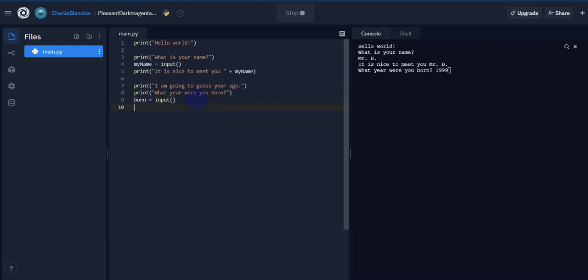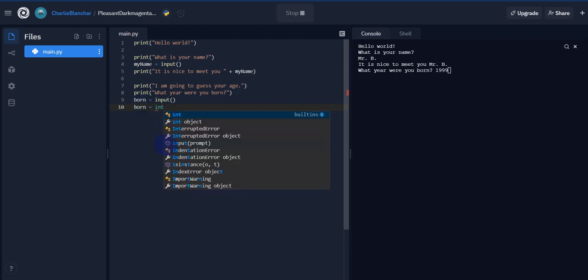So now what I need to do, so whenever someone types something into the console side of things over here, it's considered a string. So it's considered like a word, some letters. We're going to do some math. So we have to turn that string into an integer, which would be a number. So what I'm going to do is go ahead and define born a little bit more. So the user's going to put the input of the year they're born. Then I'm going to say that born is going to be an integer, so int. Int is used a ton in so many different programming languages to mean integer. Matter of fact, it may be all of them, truthfully.